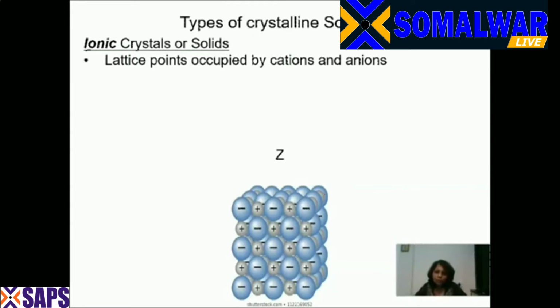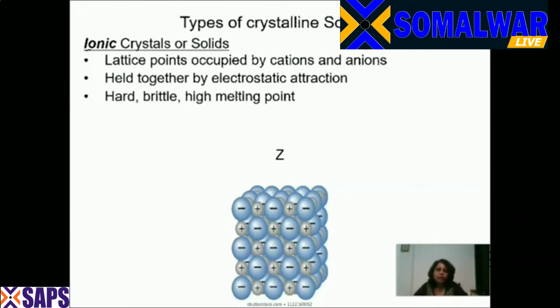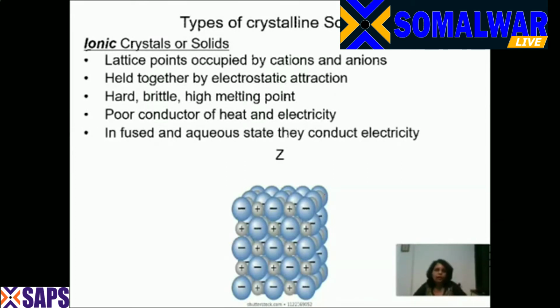एक क्यूब के कॉर्नर्स को हम लैटिस पॉइंट्स कहते हैं एंड ऑन द लैटिस पॉइंट्स दे आर ऑक्यूपाइड बाय ईदर एटम कैटायंस और अनायंस. They are held together. Cation and anion है, negatively charged and positively charged. So the ionic crystal will be held together by the electrostatic attraction. Now ionic crystals are hard, brittle, and they have a high melting point. They are poor conductors of heat and electricity, or they conduct electricity only in fused and aqueous state.